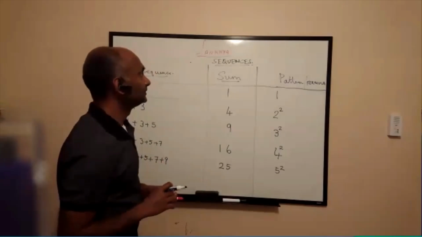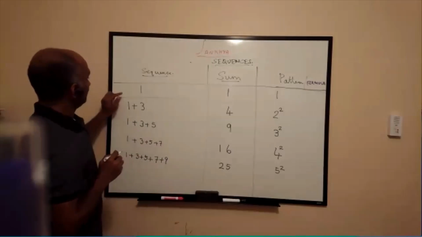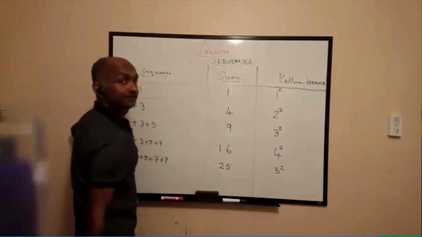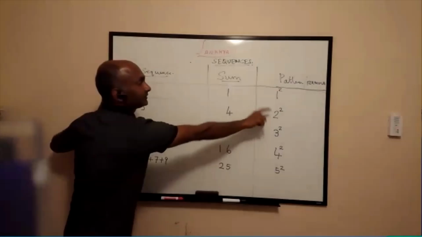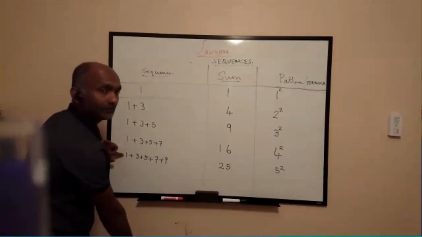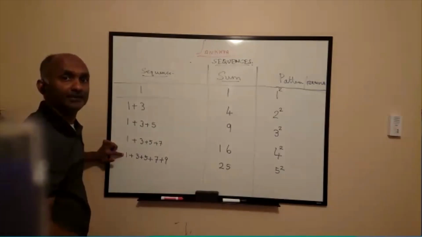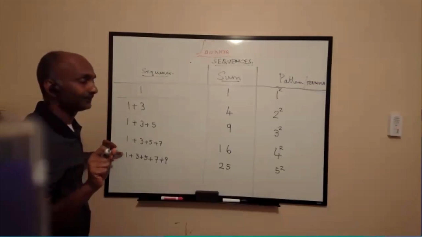Okay, let's continue. So we had one number here. 1 square is the same as 1. We had two numbers here. We have 2 square. We have 3 odd numbers, 3 square. We have 5 odd numbers, 5 square. So as you can see, if we have 10 odd numbers, the sum will be 10 square. We haven't proved it yet, but that is our hypothesis or guess or theory. You all with me?